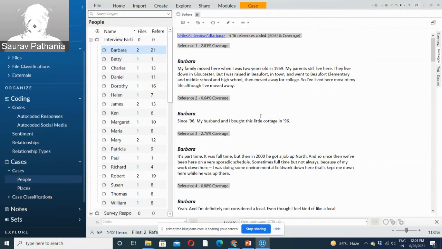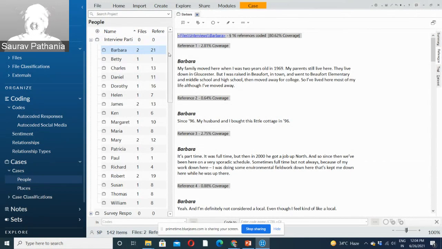So what we have done is we have created cases for all the respondents and only put in their responses. So when we run a word frequency query on cases, it will not include the questions. We only want those questions just to see to which question the people have responded. But when we want the insights of that data, we don't want the questions in those insights. You're getting me? So that's why we create cases. That is one advantage of creating cases.